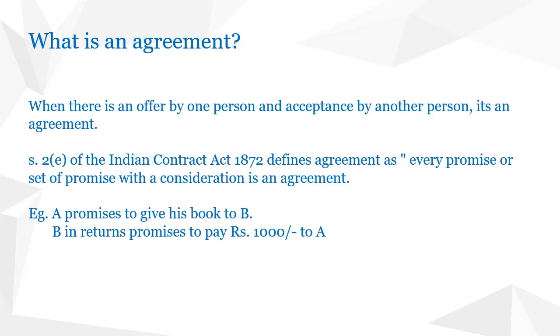Look at the example. Here, A promises to give his book to B, and B in return promises to pay ₹1,000 to A. So there is a promise. Promise means A promises to give his book to B. And there is a consideration. What is the consideration? B agrees to pay ₹1,000 to A for giving his book to B. So if there is a promise or a set of promises with a consideration, we can say that there is an agreement.